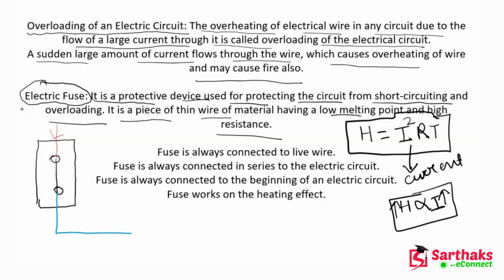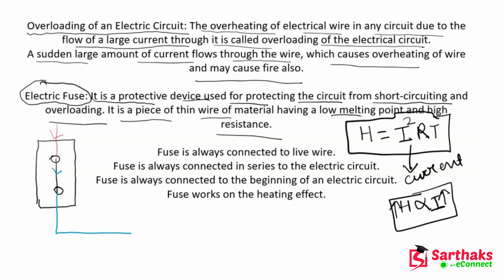Now guys, what happens whenever a high amount of current flows in this wire? This wire has a very low melting point. So if the melting point is low, then whenever the heat is high, this will melt, and whenever it melts, you can remove it from the circuit because it will melt, it will burn.